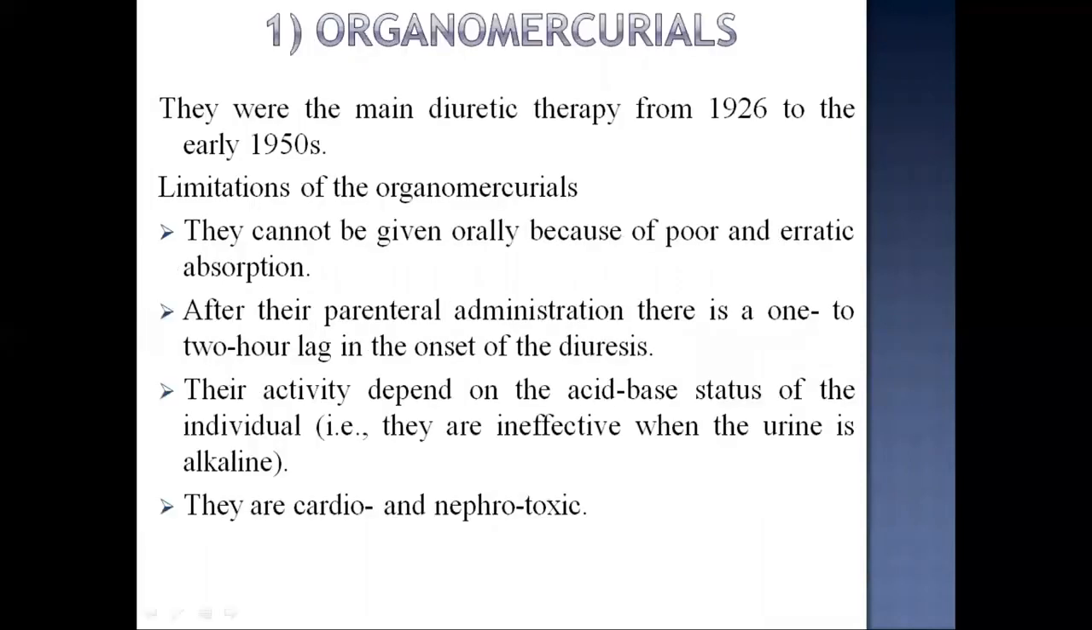Organomercurials were the main diuretic therapy from 1926 to the early 1950s. But the limitations of organomercurials are they cannot be given orally because of poor and erratic absorption. After their parenteral administration, there is a 1 to 2 hour lag in the onset of the diuresis. Their activity depends on the acid base status of the individual, that is, they are ineffective when the urine is alkaline. They are cardiotoxic and nephrotoxic.